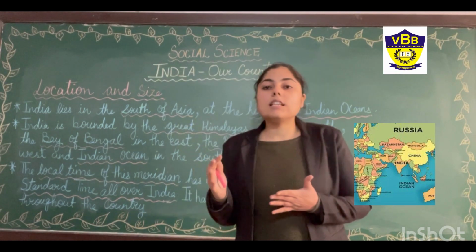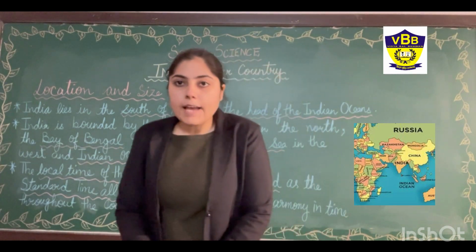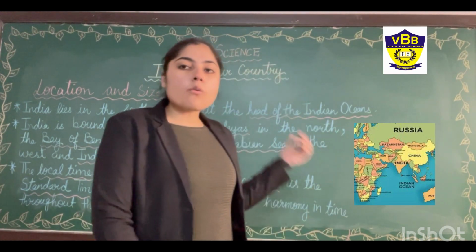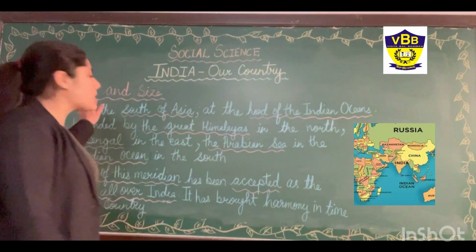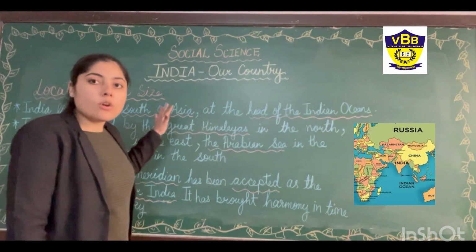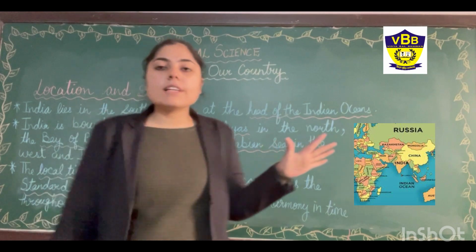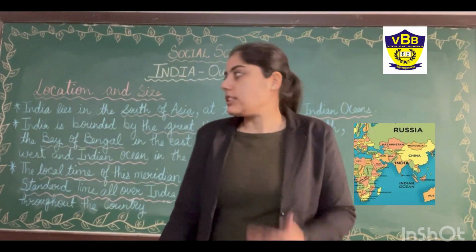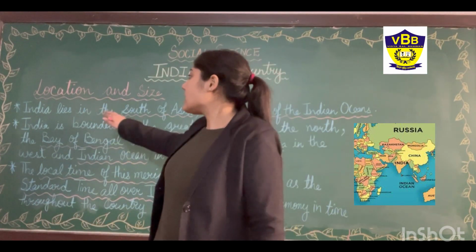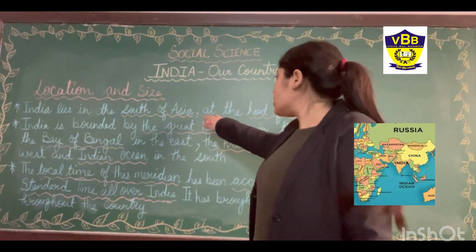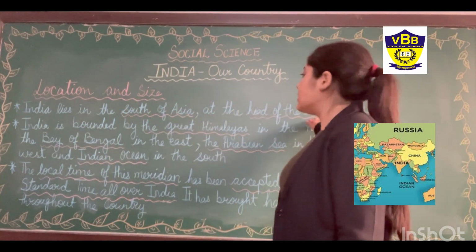As you have seen the introduction of this chapter, now let's move forward with the first topic, which is location and size. What is the location of our India and what is the size of our India? The first point is, India is in the south of Asia at the head of the Indian Ocean.